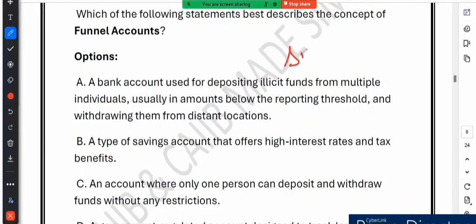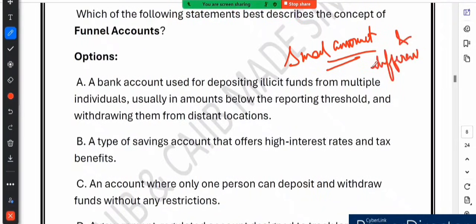So it deals with a small amount. First thing is that it deals with a small amount, right? People deposit a small amount of money into this account, small enough to avoid suspicion, and the money is withdrawn from different locations. A small amount and different locations. These are the two keywords you need to remember. So the money is withdrawn from different locations, making it hard to trace.